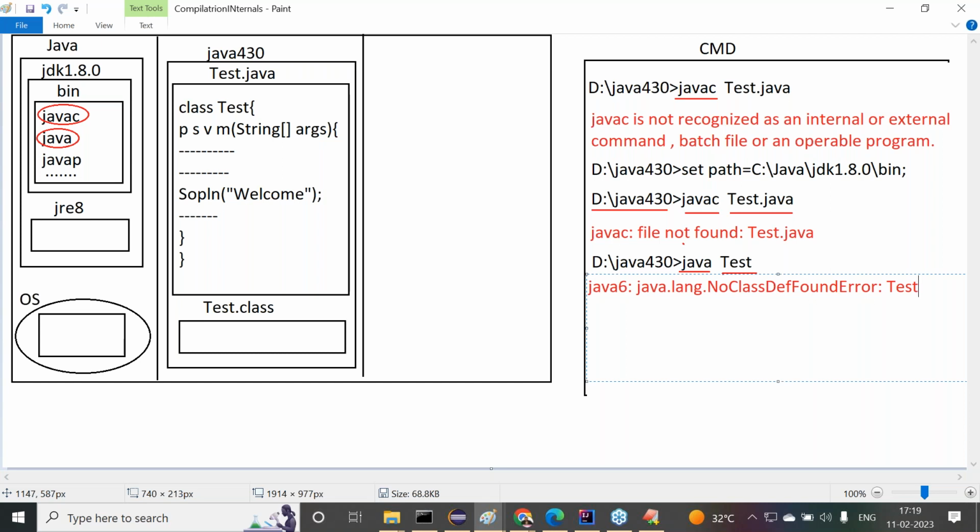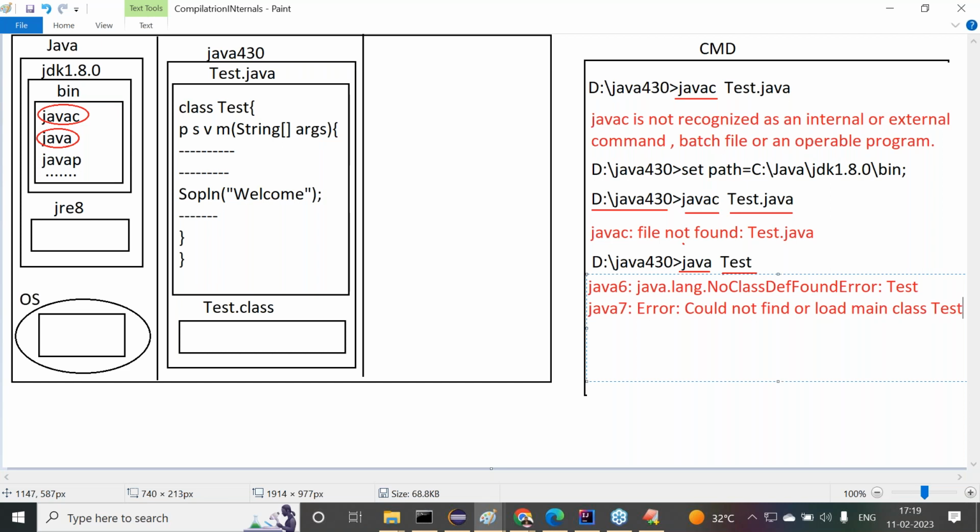Sir, are all of you getting clarity or not? Next one is right from Java 7 version. In Java 7 version, what do we get? There is a message like: Error: Could not find or load main class Test.